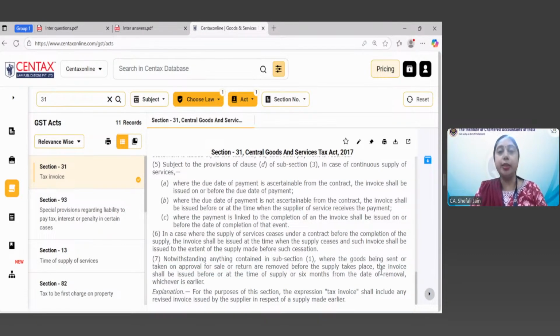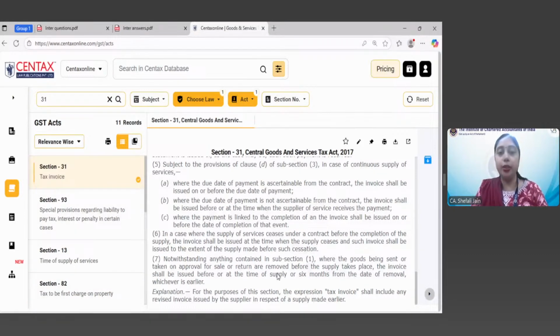Now, supply takes place means when the buyer has agreed that yes, I would be buying your goods, or sale has actually fructified. So that is 15th December in our case. On 15th December, the buyer, that is Chandra and Company, said that okay, we have accepted your goods and now we are purchasing them. But your goods have been removed way before that. So you removed the goods on 10th of June. On 15th of December, after a very long period, your buyer said that I have accepted your goods. So supply took place on 15th of December.